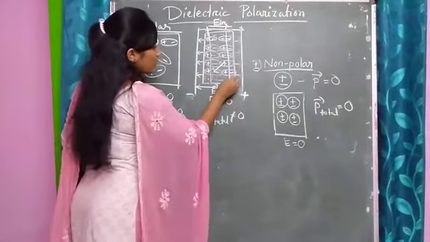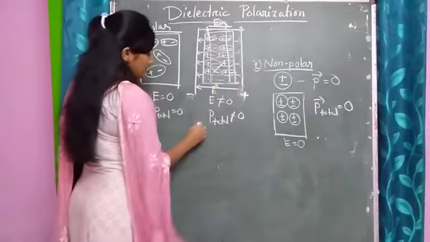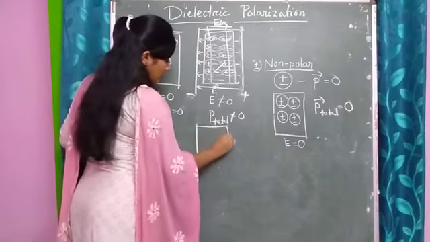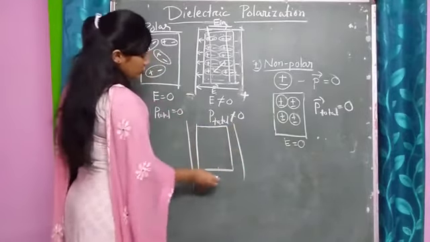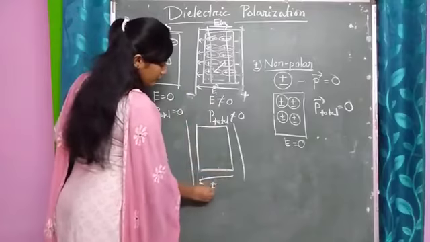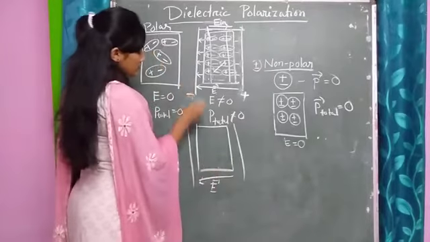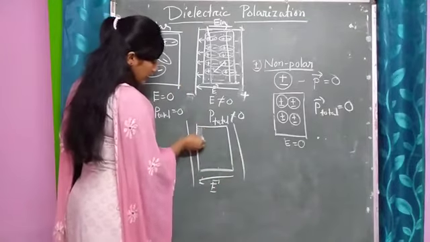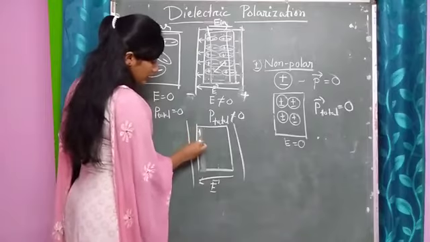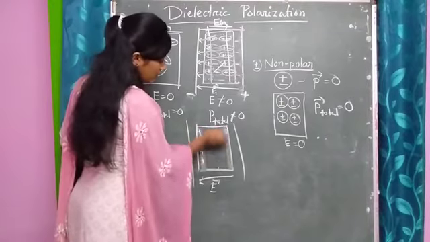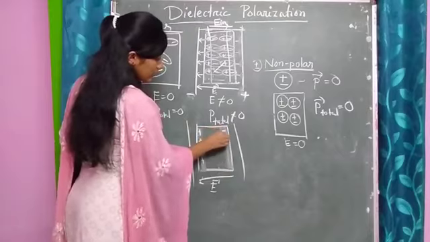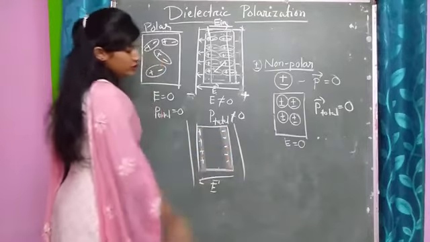So I can represent this dielectric after the application of the electric field: the field has induced only positive charges here, and negative charges here.